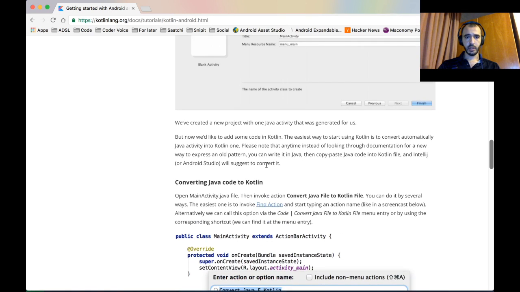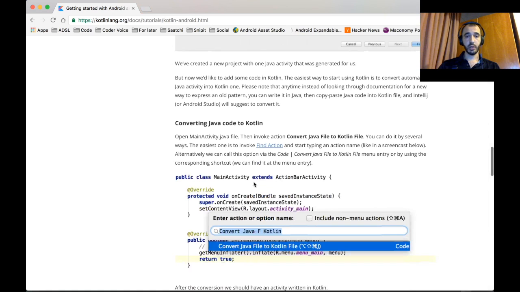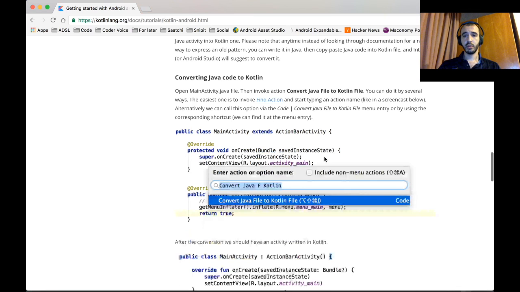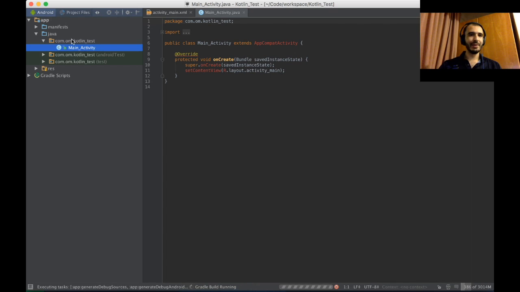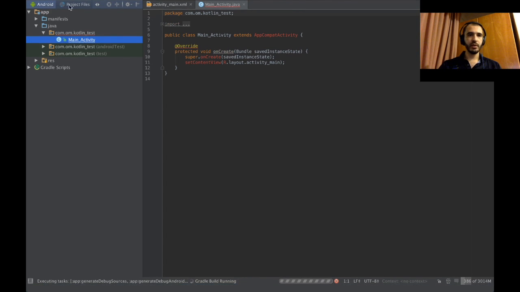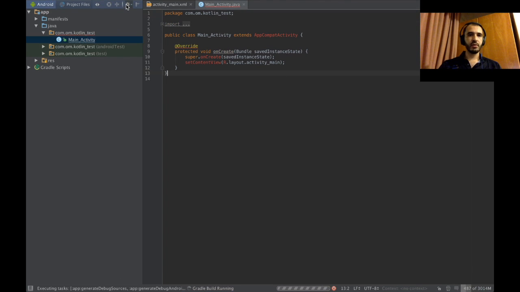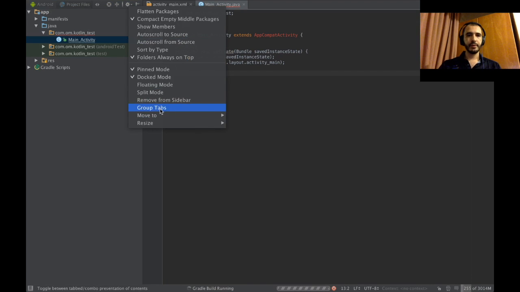Okay, they created converting Java code to Kotlin. Then invoke the action convert Java file to Kotlin file. See, guys, you could have done this, but I don't really care. I want to make a video. If it's informative or if it's professional, I don't really care. It's just fun to make.